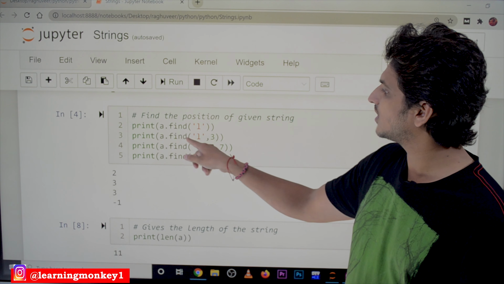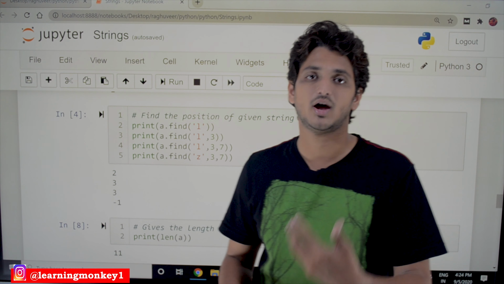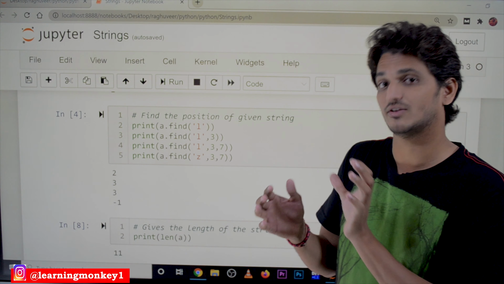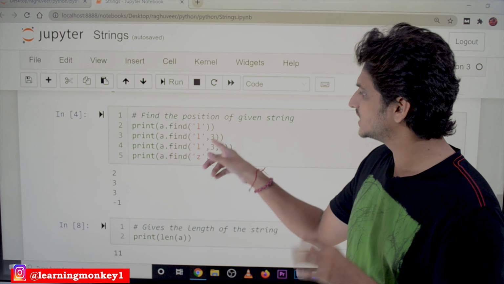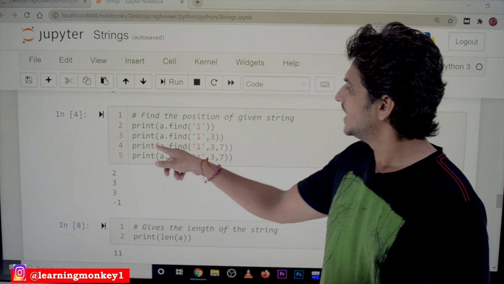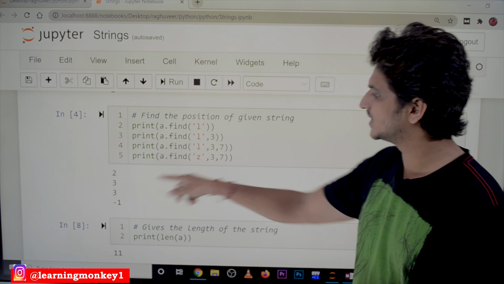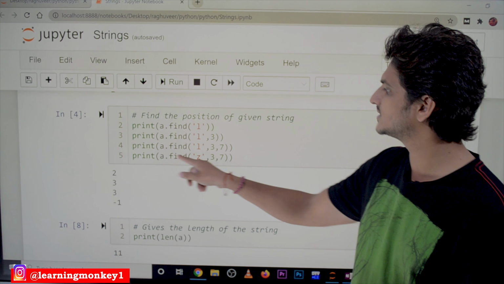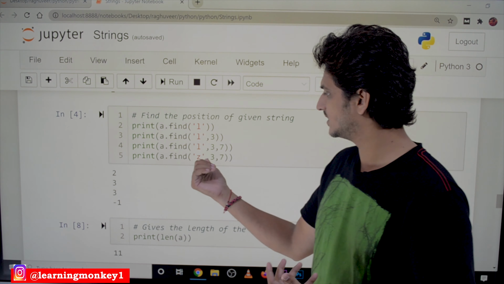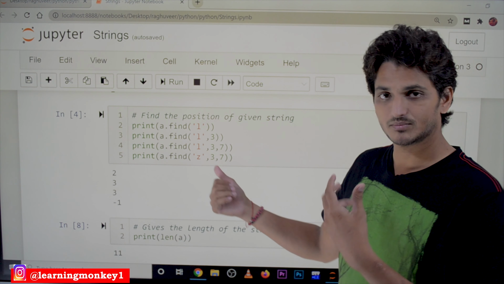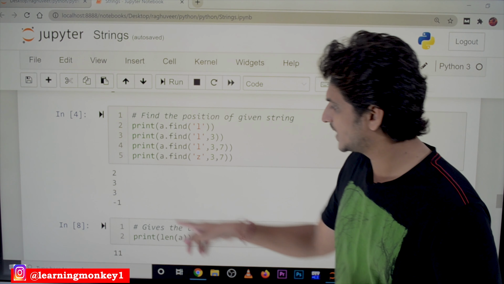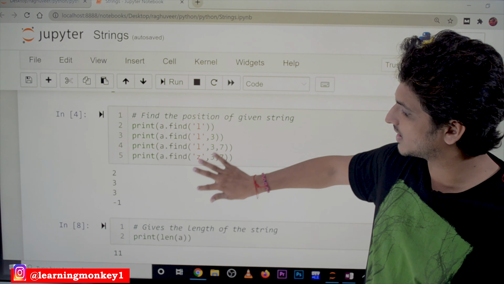Next one is print a dot find, where from the third position we have to check, that is the starting position. From the third position, at what position is the first occurrence of L, that is what it will calculate. The third position is the first occurrence of L, that's why it displayed third position. Next one is with a starting position and ending position, the same answer, third position. Next, if it is not found, if Z is not found. Here the question is Z from the third position to the seventh position. Z does not occur in hello world, so it will display -1 if it is not found.